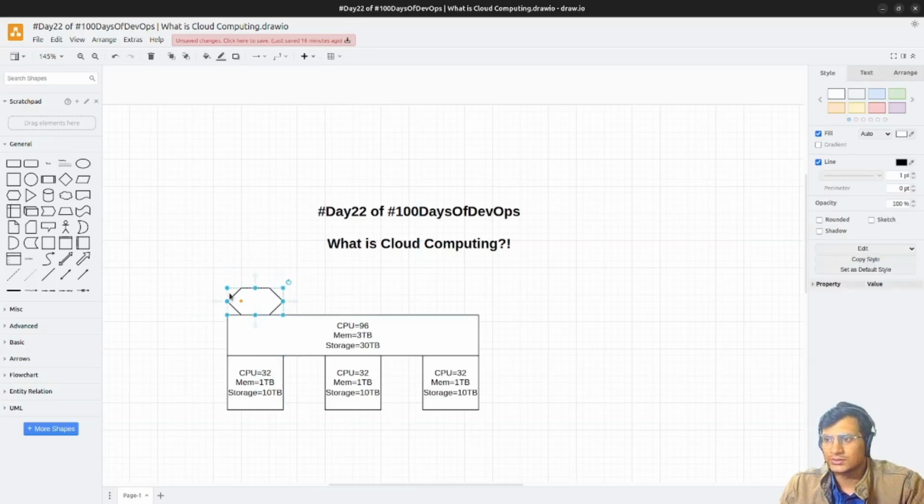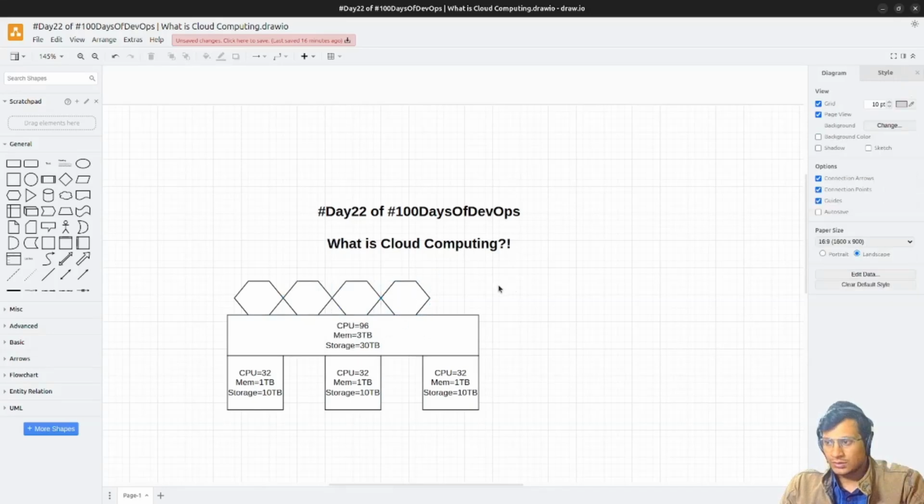That require two CPU, three CPU, four CPU, something like that. So here I can create. So this is the very first concept of cloud computing. But in a local environment, you can only have so much space in your local system, local data center or something like that. So this is the requirement we have understood.